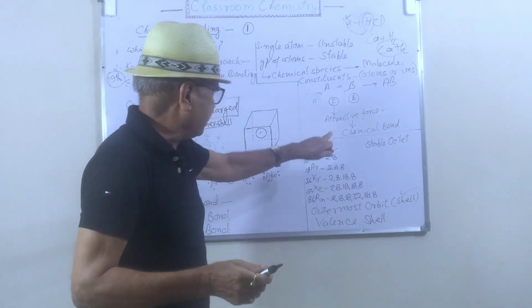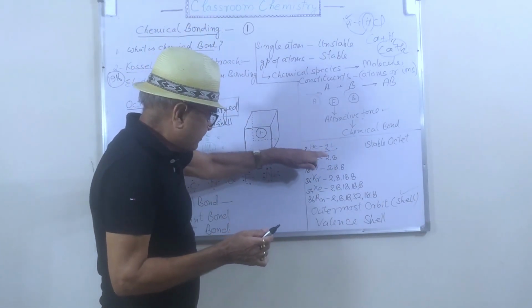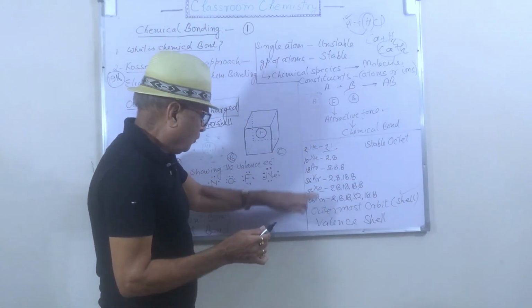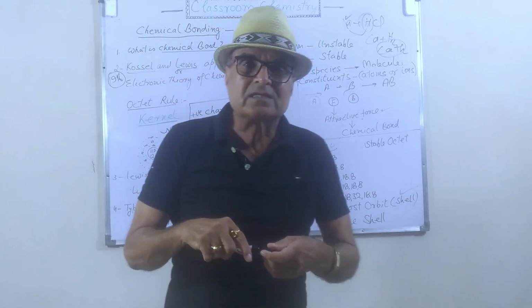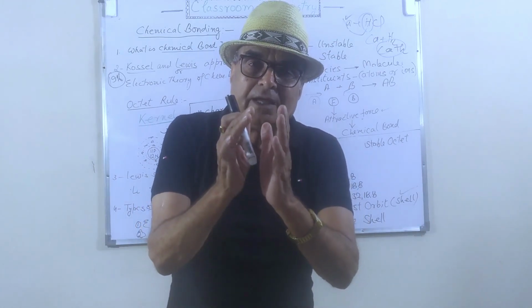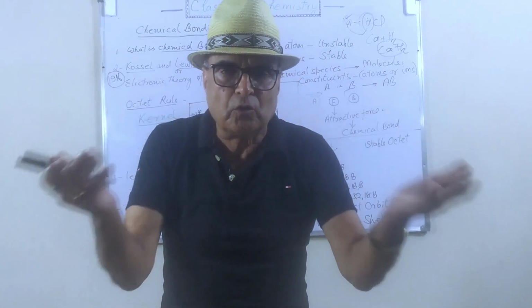So this is also satisfied. But besides helium, all the other 5 noble gases have 8 electrons in the outermost orbit.